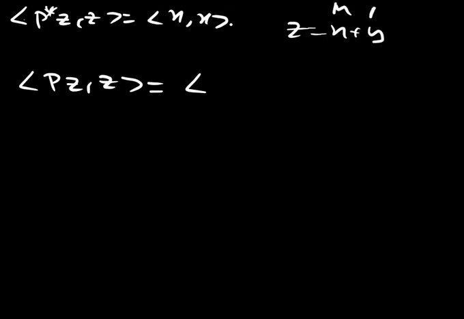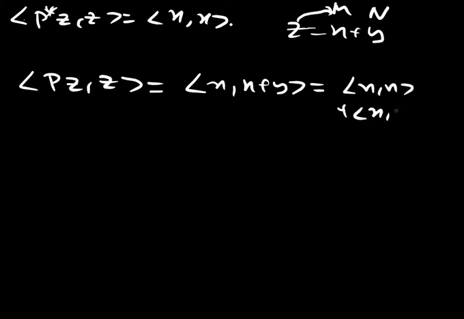Now, if we also consider the following, inner product of Pz with z, what is this? Pz is nothing but the projection onto z. So z is x plus y. This is in M, this is in N. P is projecting on M, so it's just x. So this is x comma x plus y, which is the same thing as inner product of x with x plus inner product of x with y.